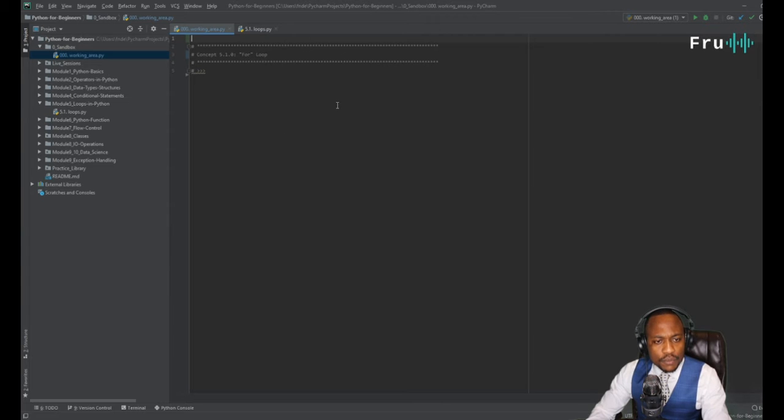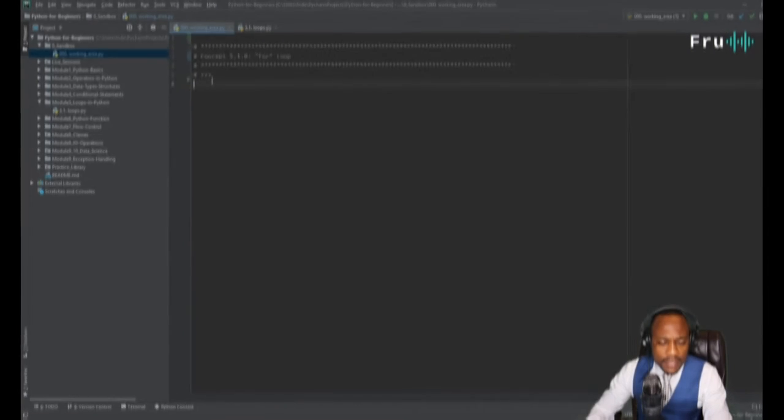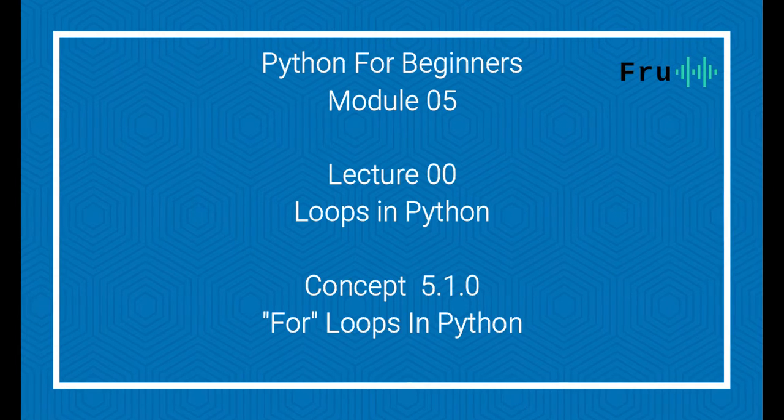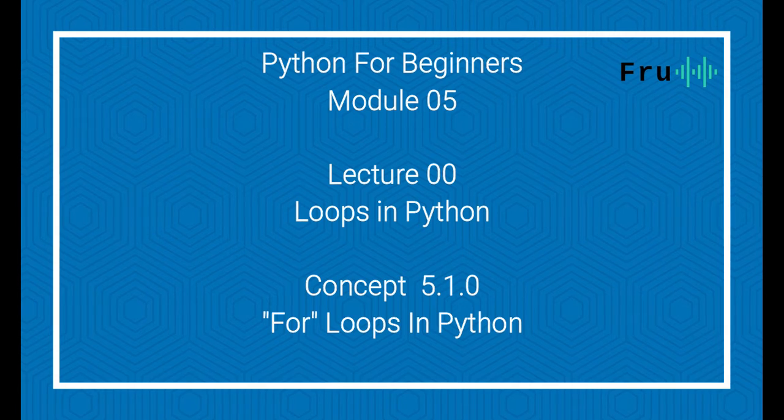And that concept would be the idea of the for loop. So let's look at what the for loop would be. Let me zoom in here for a second so my screen is more visible, and move things around. So we're going to look at the for loop.